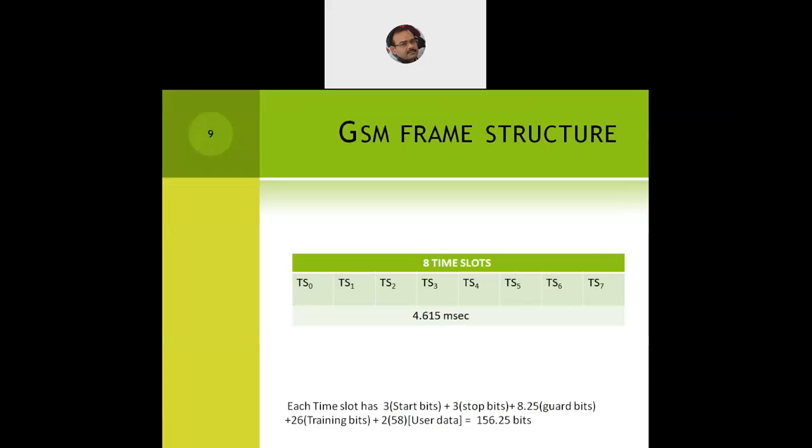Now, how many bits will each and every time slot carry? That comes around 156.25 bits. Each time slot will have 3 start bits, 3 stop bits, 8.25 guard bits for making sure that no interference or overlapping takes place, 26 trailing bits, and 106 bits, that is 2 into 58, reserved for the user data. Whatever we transmit, whatever we speak, voice, audio, video, everything will be transmitted in the 106 bits of data, making it together 156.25 bits.